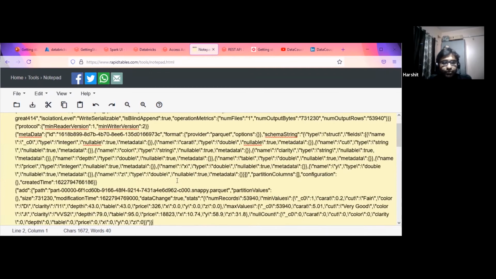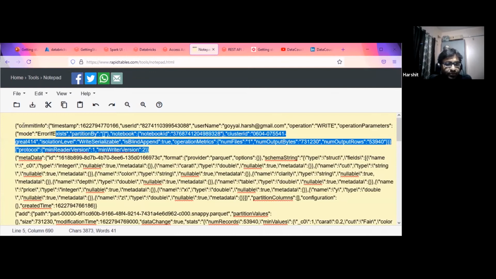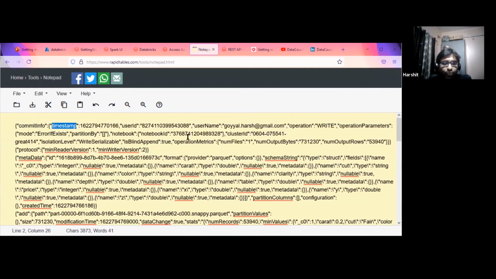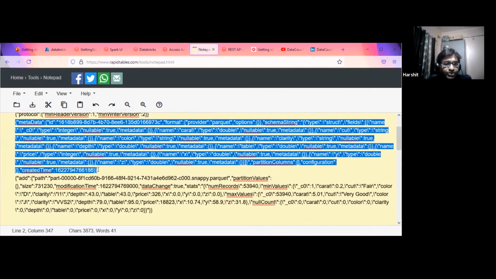Okay, so just going through this, it is the commit information. Just leave it as it is. It talks about a few specific pieces of information: who is the user, what is the timestamp, mode, operation, all those things. Then there is a very important part which talks about the metadata. So this is the metadata.